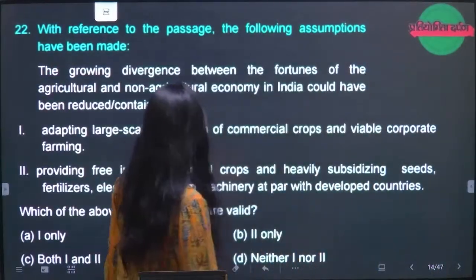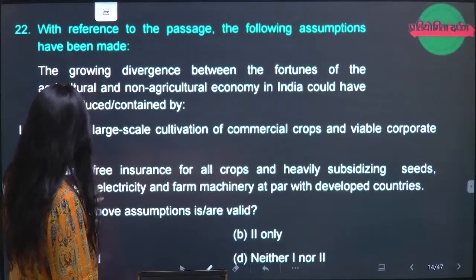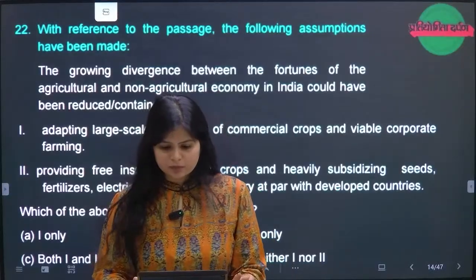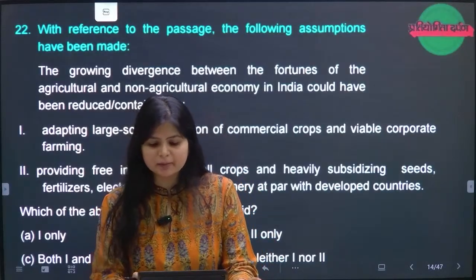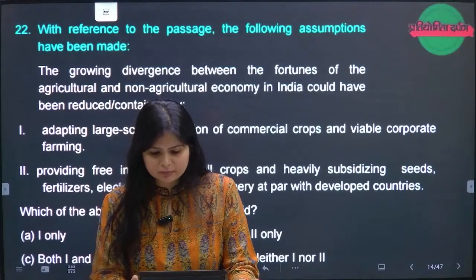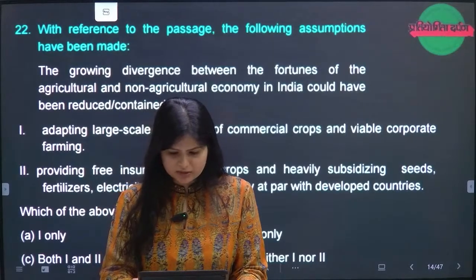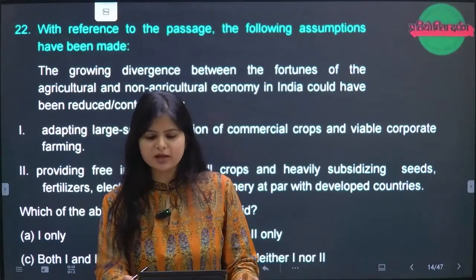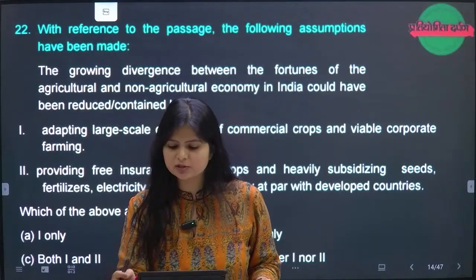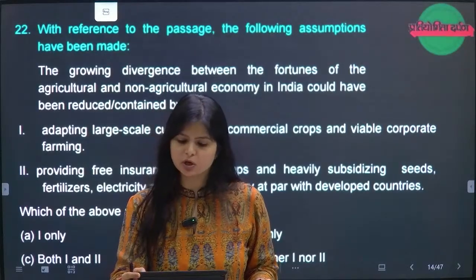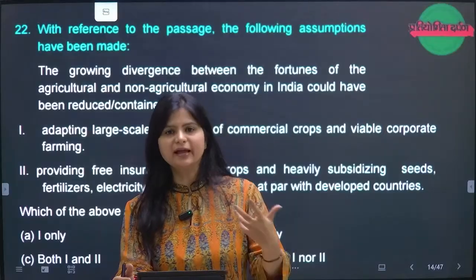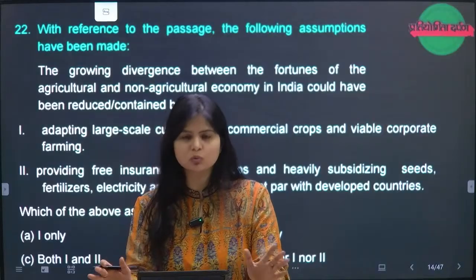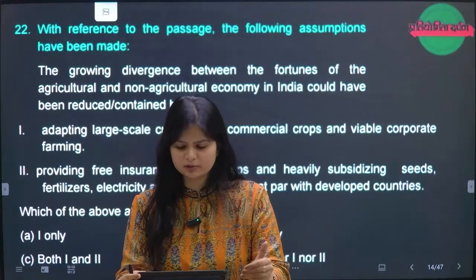Now with reference to the passage, the following assumption has been made. Now you have to make an assumption. Okay, so the next is: with reference to the passage, the following assumption has been made. The growing divergence between the fortunes of agriculture and non-agriculture economy in India could have been reduced or contained by. Means they are saying, if there is an agriculture and non-agriculture economy, then how could we have contained that growing divergence between the two of them. So the solutions have been mentioned.